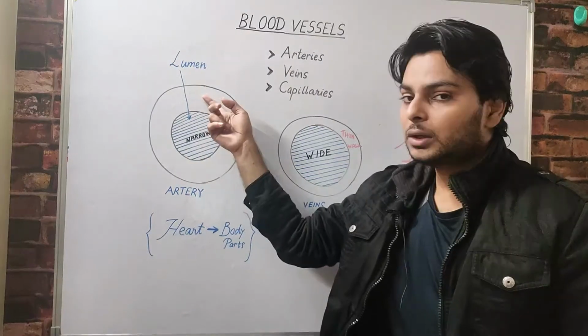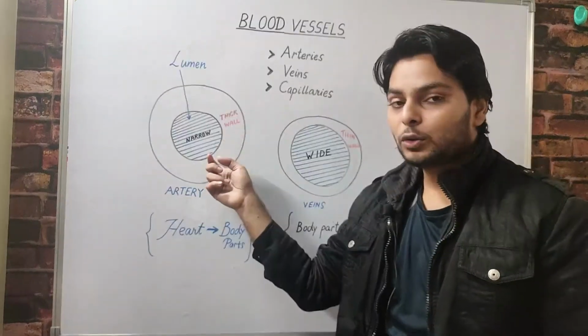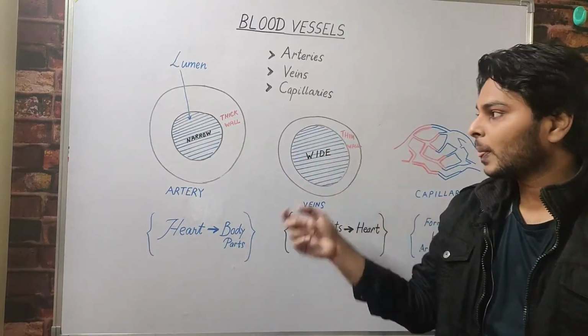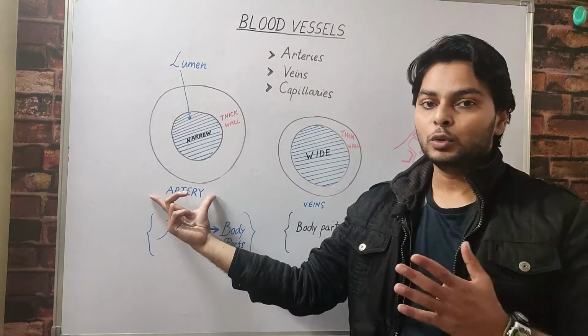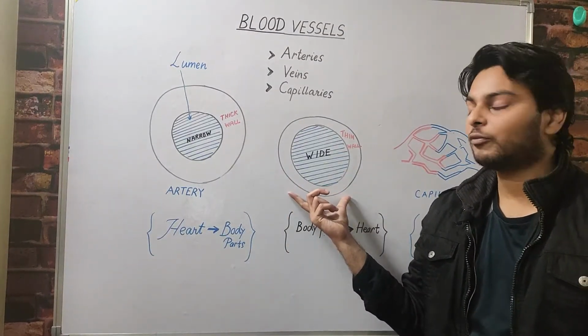Now let's see the basic differences between the artery and the vein. Arteries are thick-walled, veins are thin-walled. Arteries have a narrow lumen and veins have a wider lumen. Arteries have no valves, veins have valves to prevent the backflow of blood.